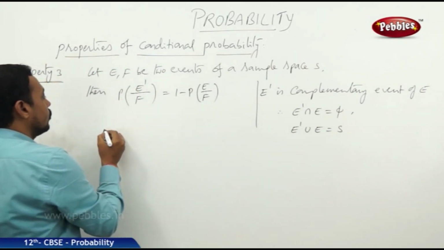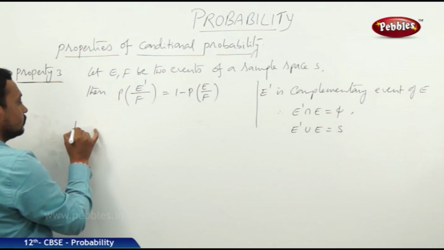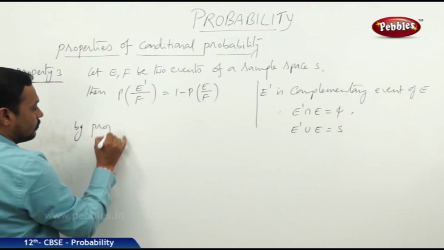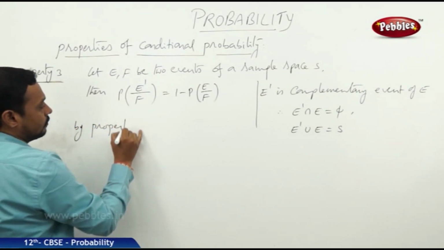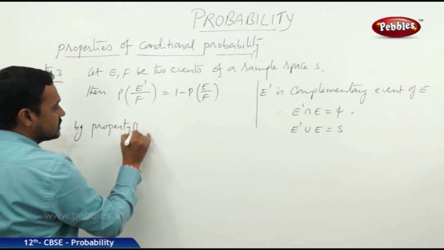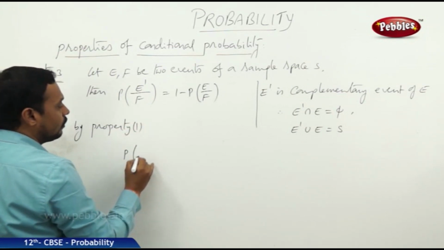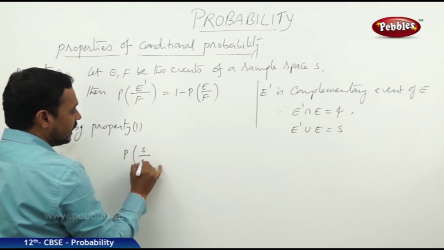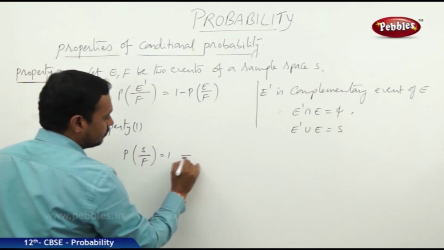Now, by property 1, we can write the probability of S by F is equal to 1.